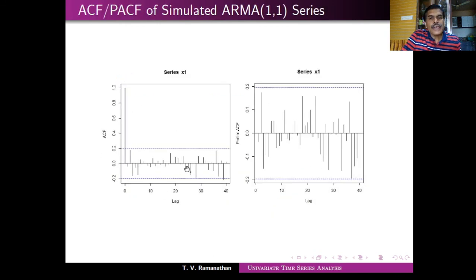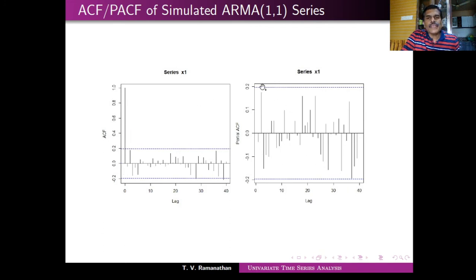Earlier we were in a position to look at this and tell you. For example, now you see all of them are within the bounds except this first one. That is of course bound to happen because this is lag 0 and that's always 1. Lag 0 is not shown here because the scale is different: this is plotted only from -0.2 to +0.2, whereas this point is plotted from 1.